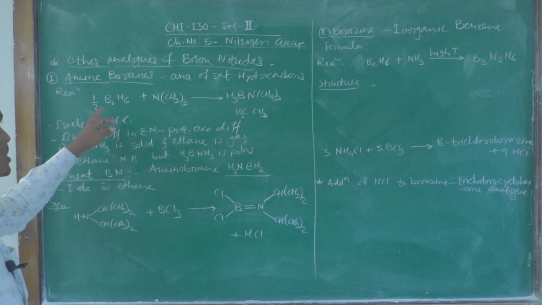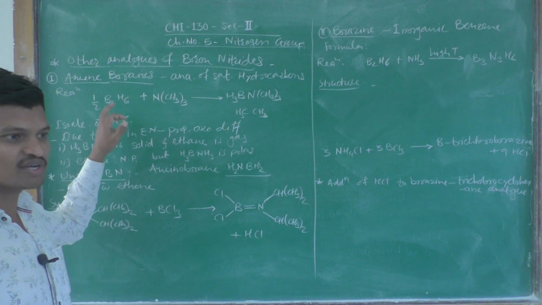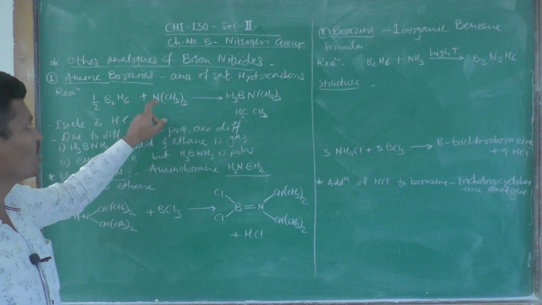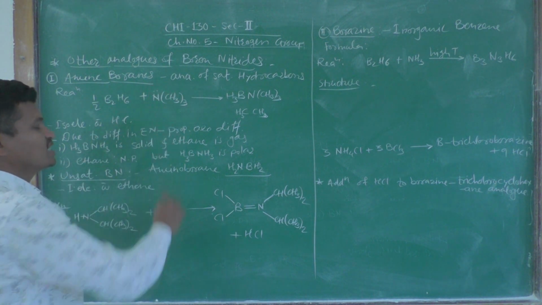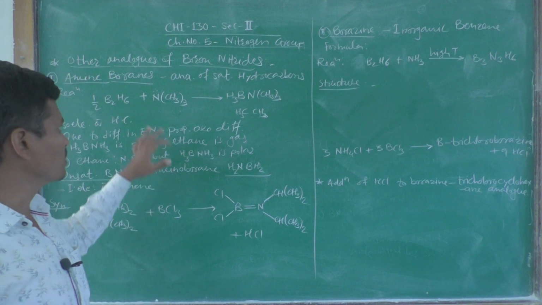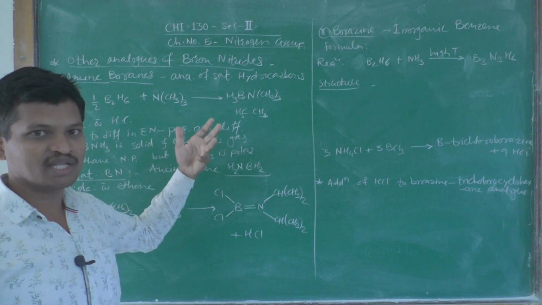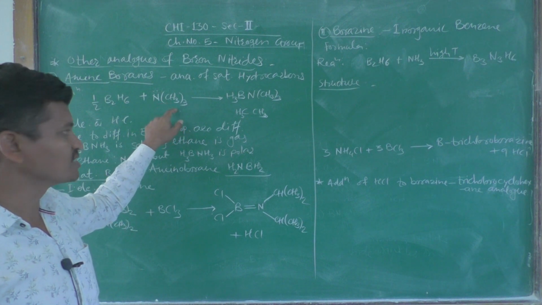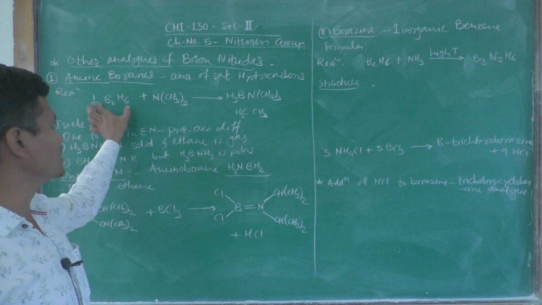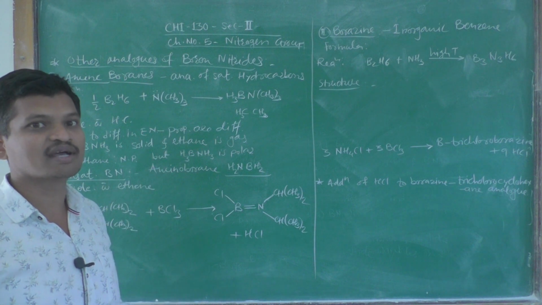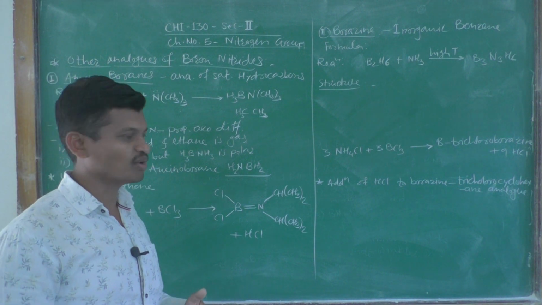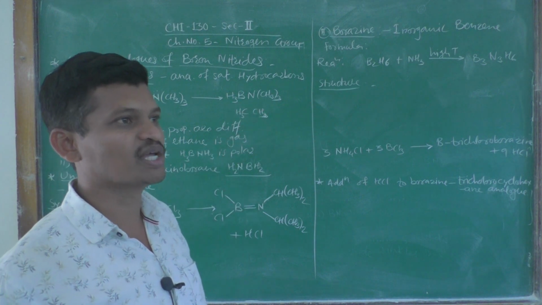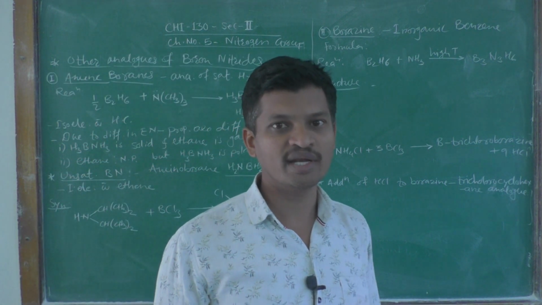We know that boron is electrophilic in nature, so it acts as a Lewis acid, and in amines the nitrogen has a lone pair of electrons, so it acts as an electron donor, that is nucleophilic in nature. So, it acts as a Lewis base. And the resulting compound, the aminoborane, may be called a complex or a coordinate compound.